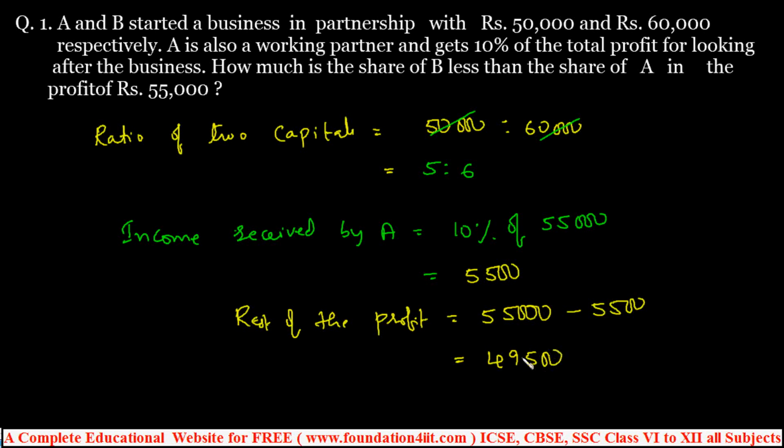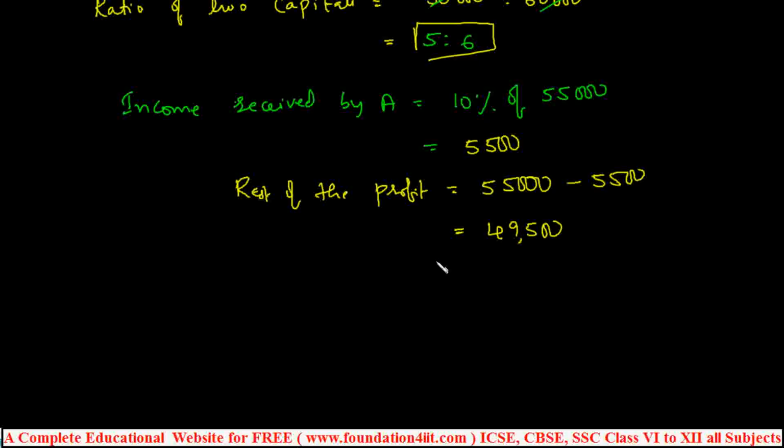ratio of their investment. Now 49,500 only we should share among A and B in the ratio 5:6. That is the condition. Right, now let us see. The ratio is 5:6. Then directly I'm writing, the profit received by A is 49,500 into A's ratio, which is 5, so 5 by the total ratio, 5 plus 6, 11. We already learned this in the ratios chapter, already explained there. That topic is also there in our channel, you can go through.